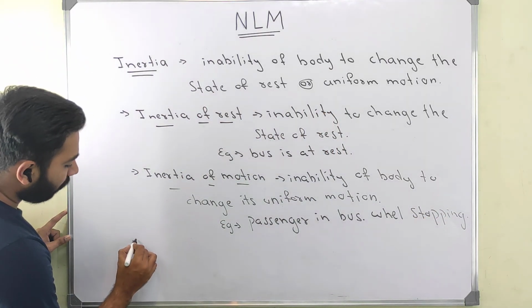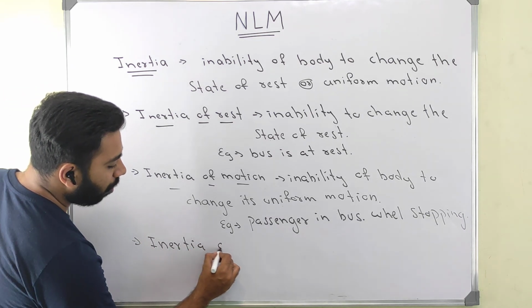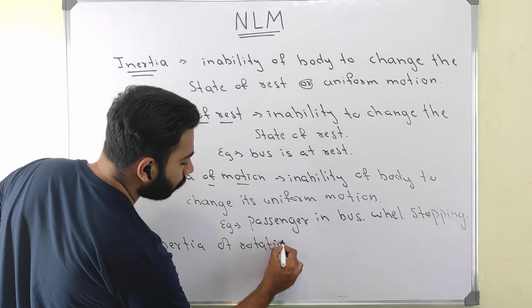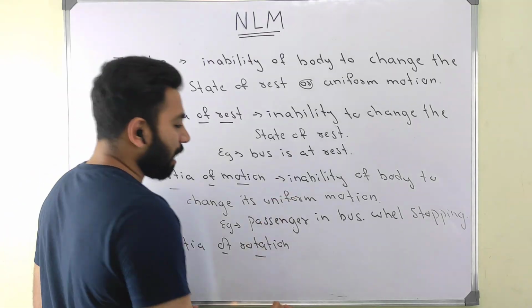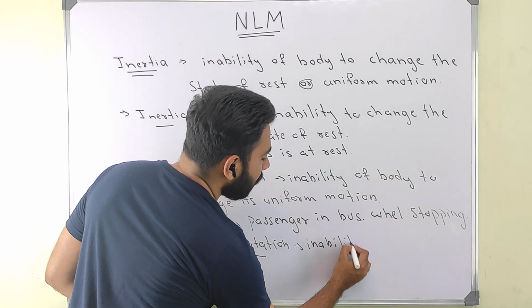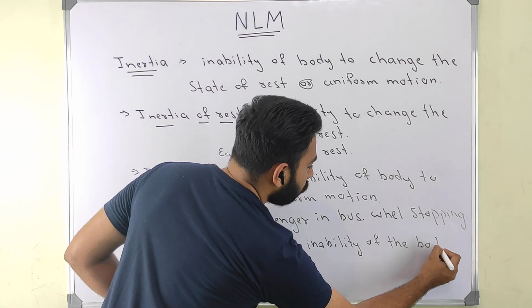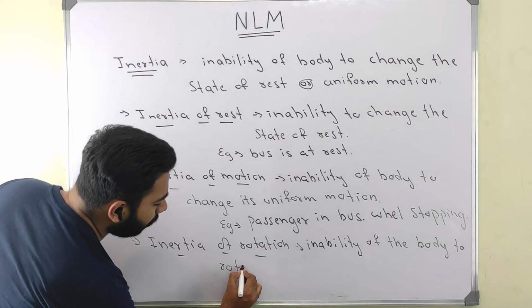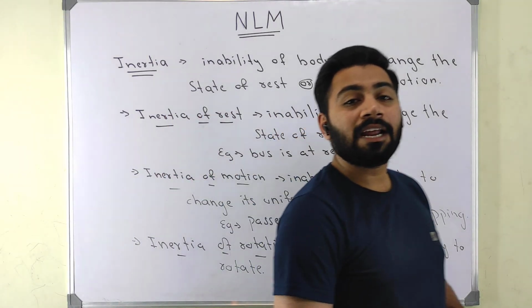Now there is one more kind of inertia: inertia of rotation, or turning. It is also the same: inability of a body to rotate.